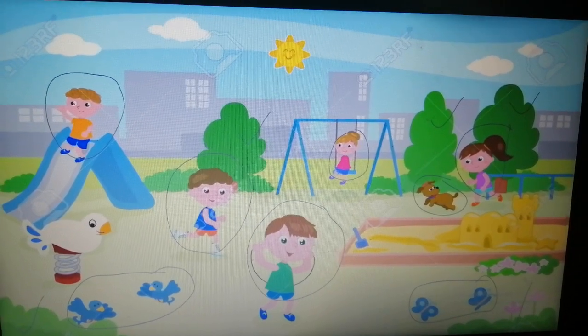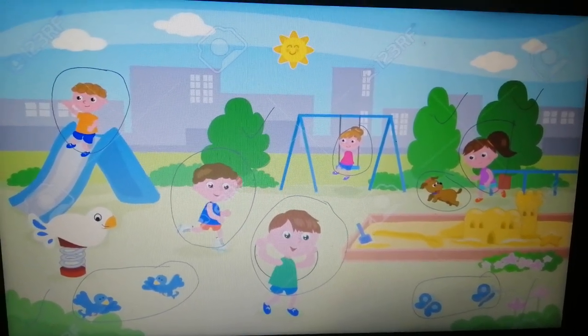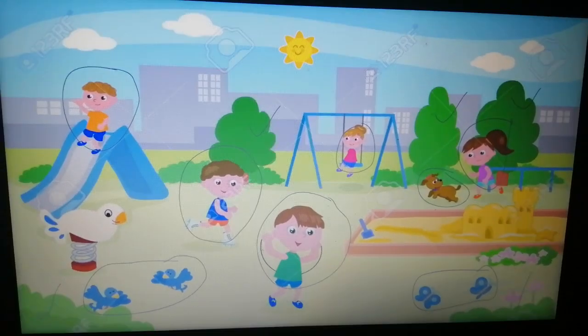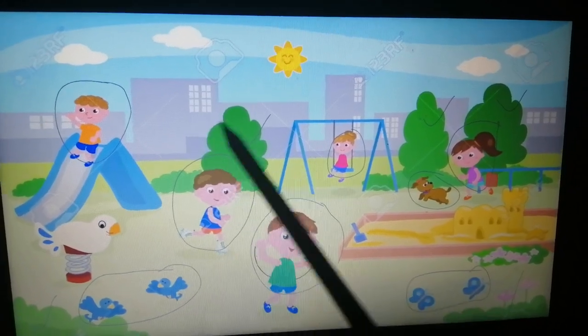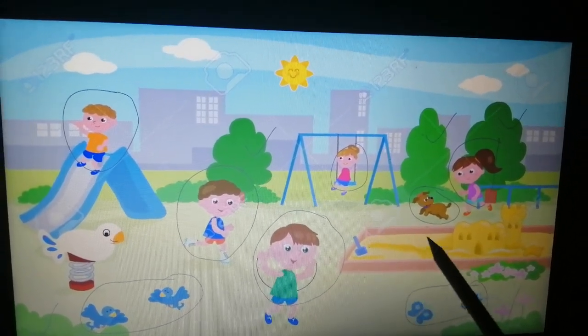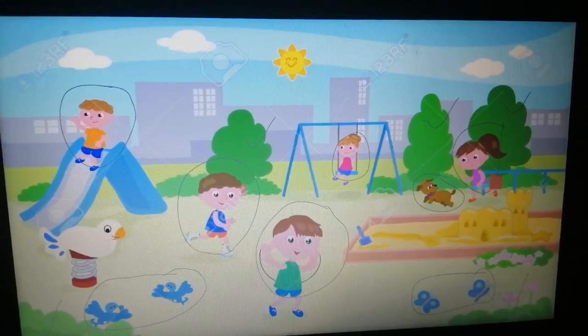All things that I have circled and put a tick on are living things, whereas others like the slide, the buildings, the swing, the sand castle, all of these are non-living things.